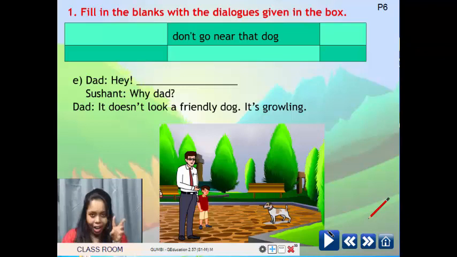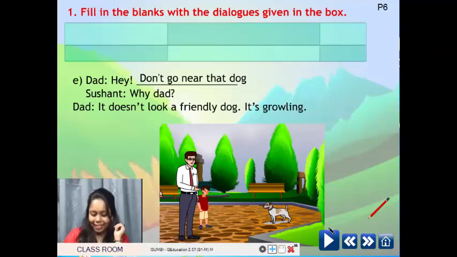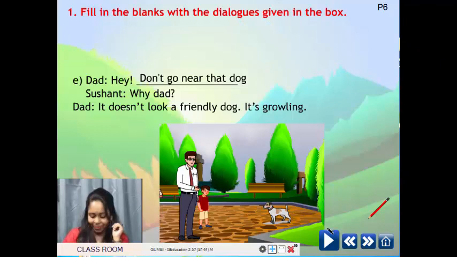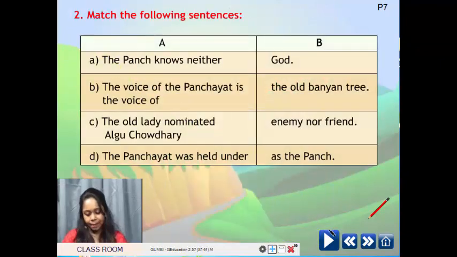It's growling. So, here the situation is between a father and his son. So, Dad says, hey, Dash. Then Sushant says, why, Dad? Dad says, it doesn't look a friendly dog. It's growling. So, the father is trying to warn him. Of course, you know the answer, children, because there's only one option in the box. So, hey, don't go near that dog. Why, Dad? It doesn't look a friendly dog. It's growling. So, this is the correct option.